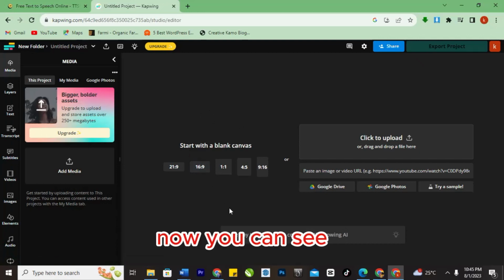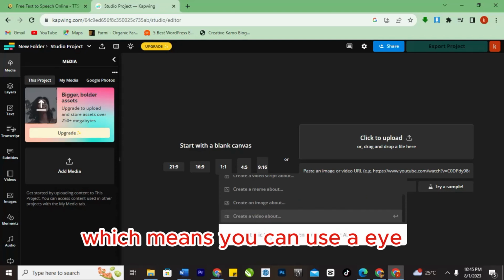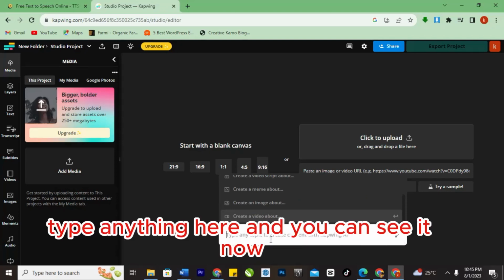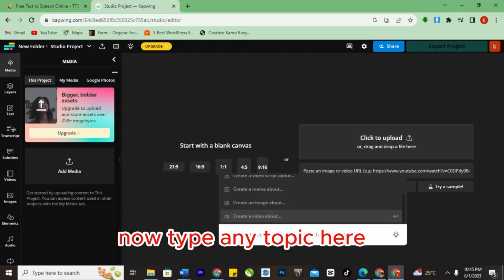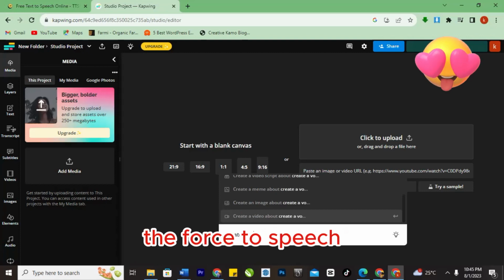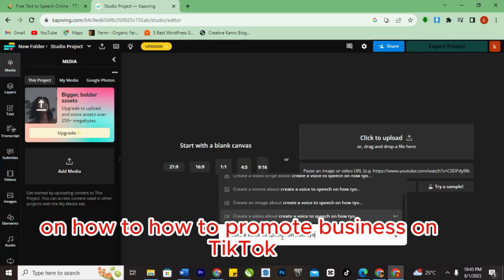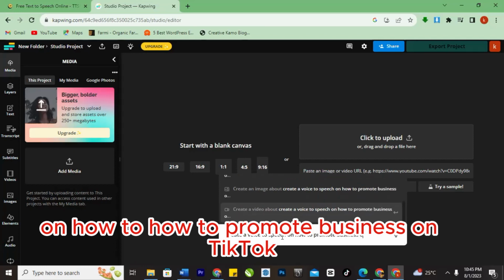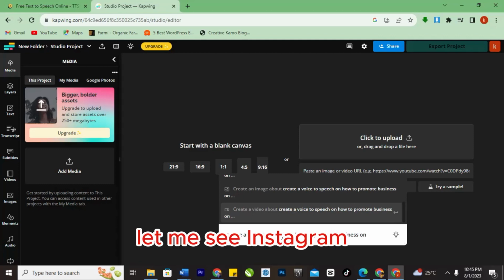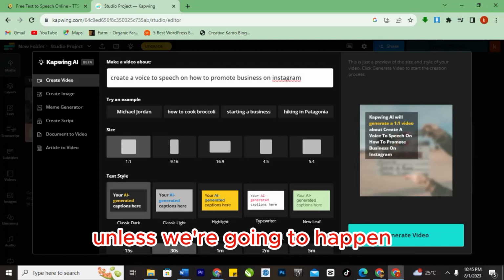Now you can see it. Type anything. You can see they are using AI, which means you can use AI. So this is where you can work. Now type any topic here to create with AI. I will say create a voice over on how to promote business on Instagram. Let's click enter and let's see what's going to happen.